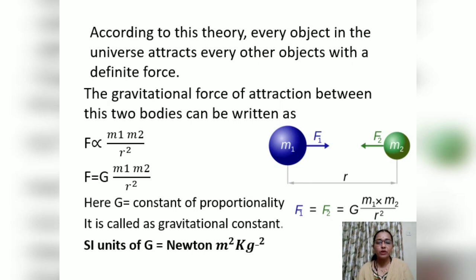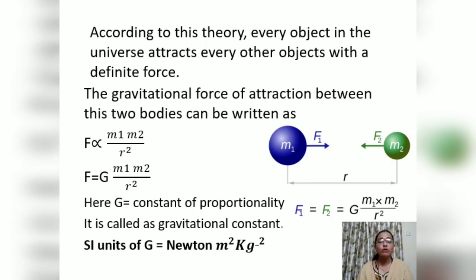Now you know why r square is in the denominator and why m1 and m2 are in the numerator. To make both proportionalities equal, we take a constant. And what is the constant? It is the gravitational constant, which acts on both objects.